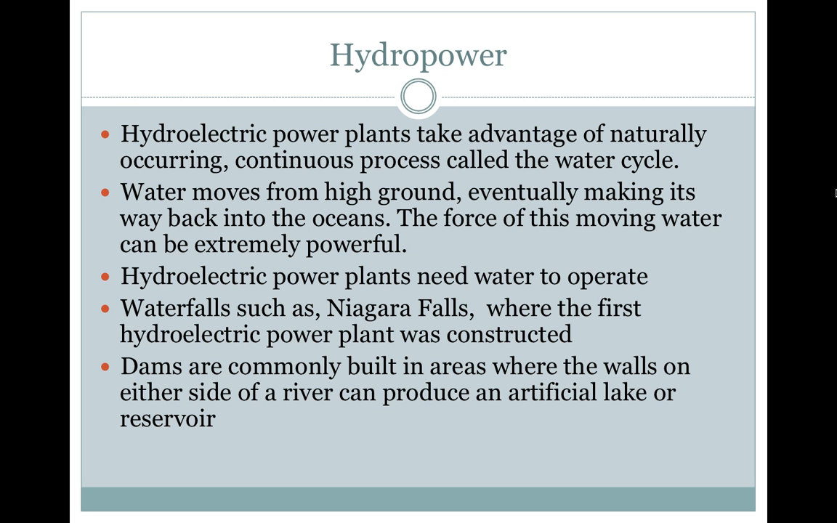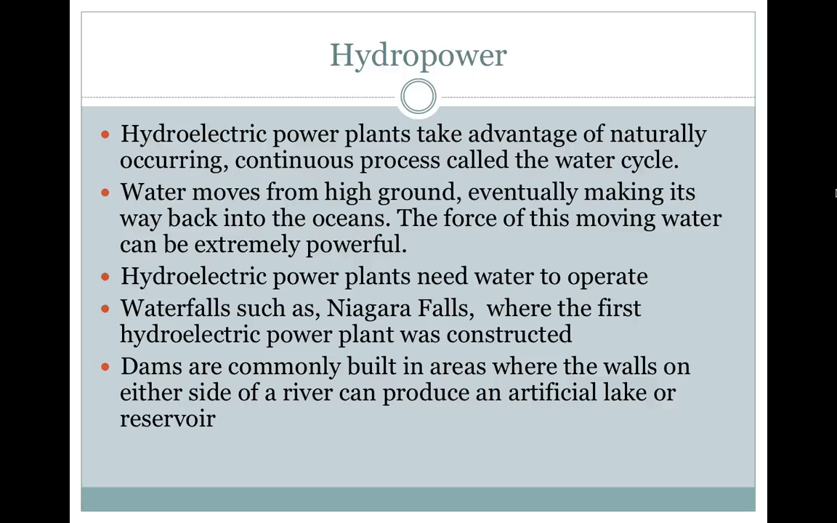Hydropower. Hydroelectric power plants take advantage of a naturally occurring continuous process called the water cycle. Water moves from high ground, eventually making its way back into the oceans. The force of this moving water can be extremely powerful. Hydroelectric power plants need water to operate. Waterfalls, such as Niagara Falls, where the first hydroelectric power plant was constructed.